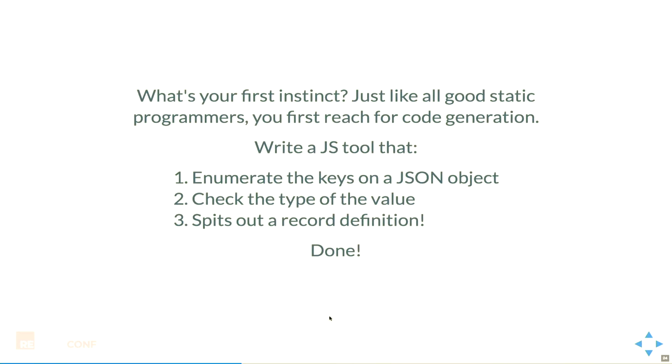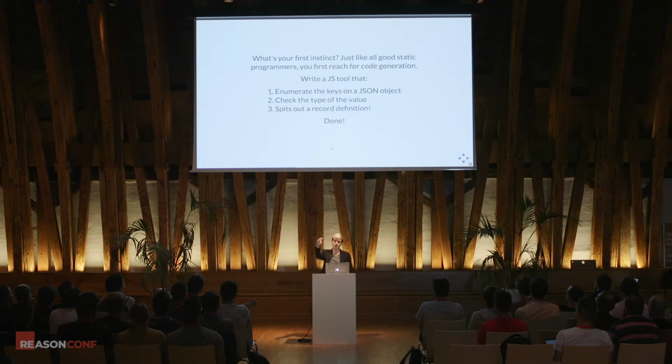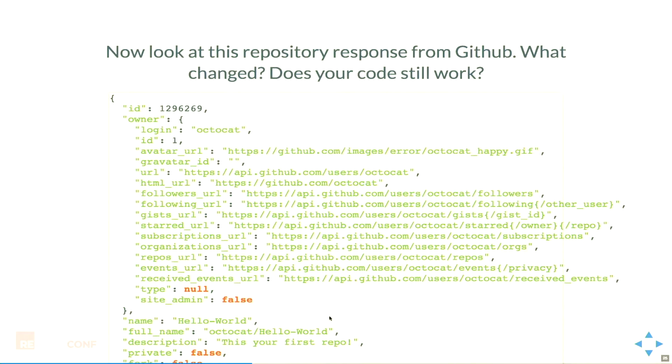However, I didn't really mind that. And I thought, if your first instinct is like me, you're like, all right, we can do code gen. We can generate code that will do this for us. So in ClojureScript, but you could do this in JavaScript, I just wrote a little tool, and it walks over the JSON, and it looks at the key name and the type of the value that's there. And then, literally, as I'm walking it, I just spit out to the console the Reason record definitions, the type definitions. So given some JSON, I can get my type definitions out. So this is lovely, right? But if we look at this response, do you guys see what changed here?